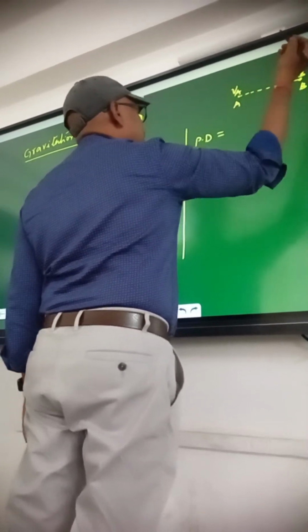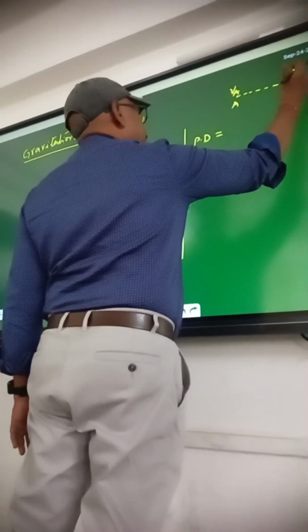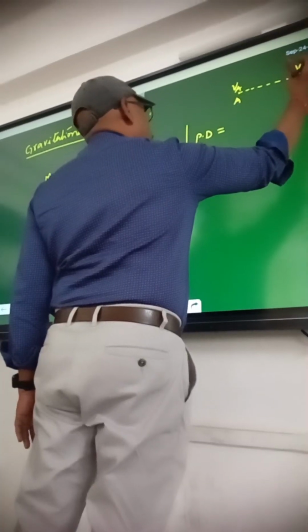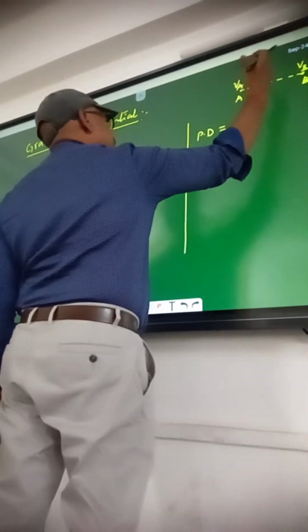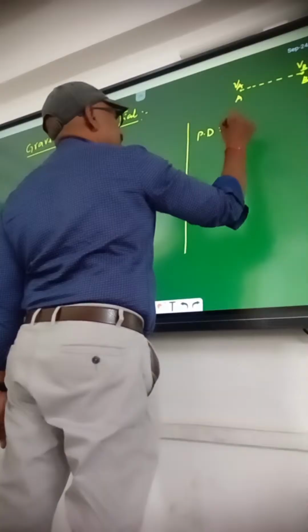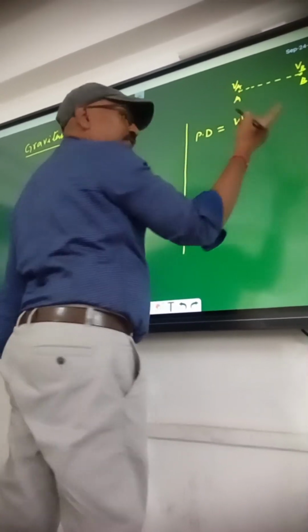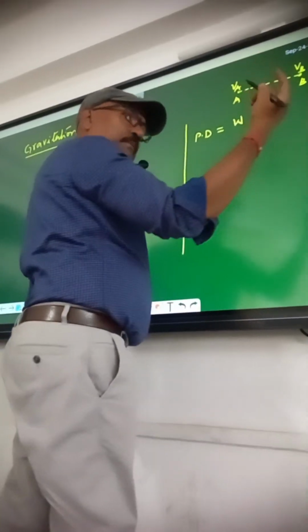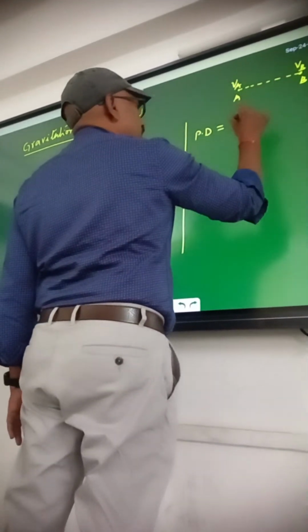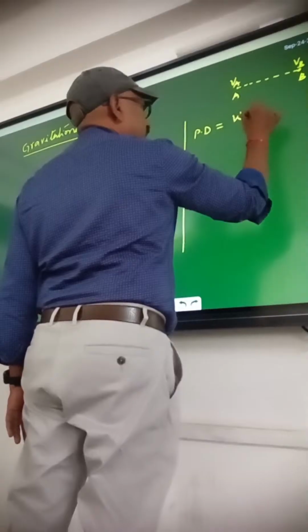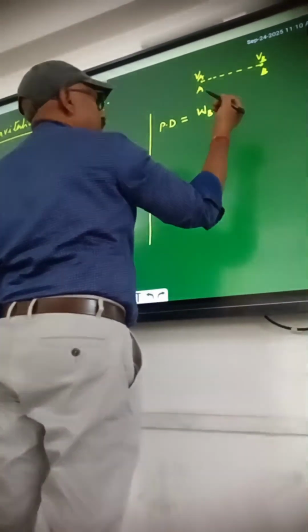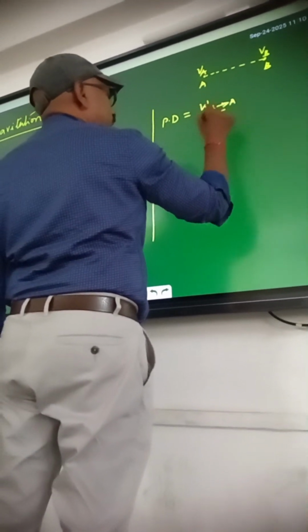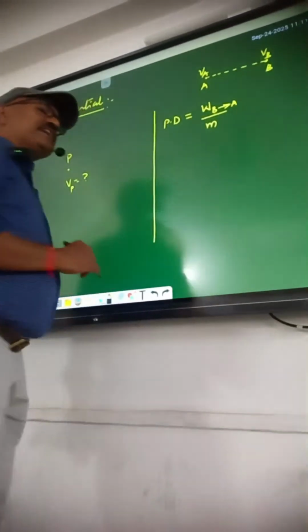What is the potential difference? You just have to move the unit mass from B to A. Means what? Work done in moving a unit mass from B to A. This is potential difference.